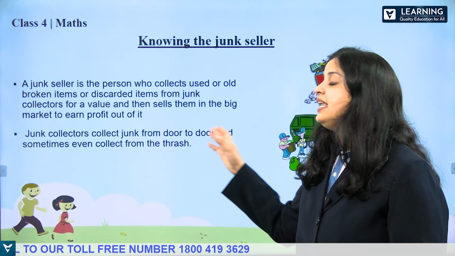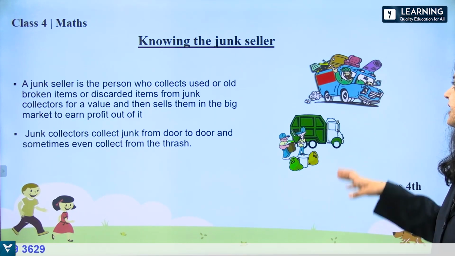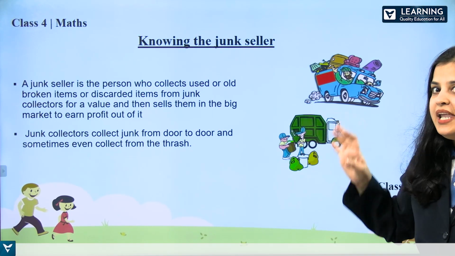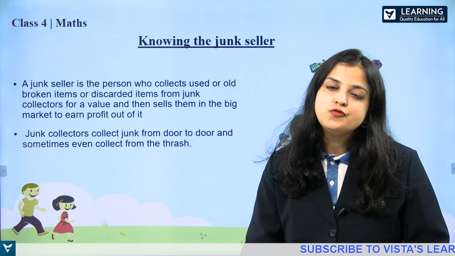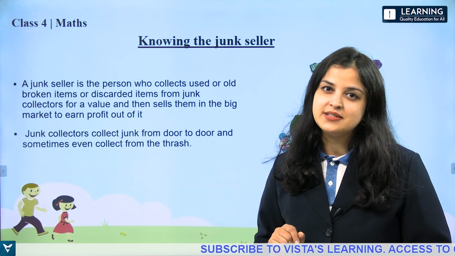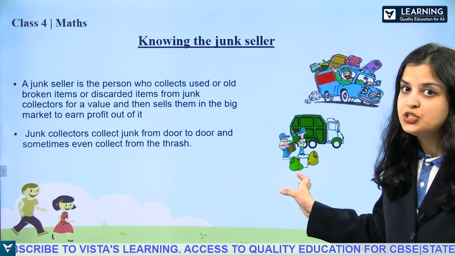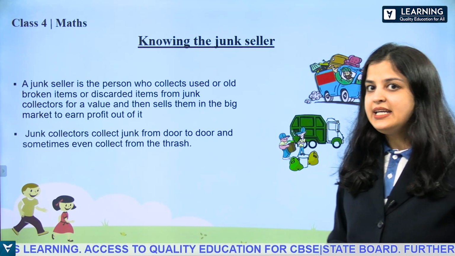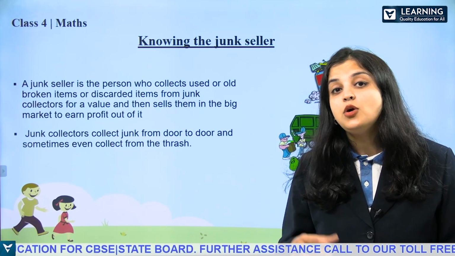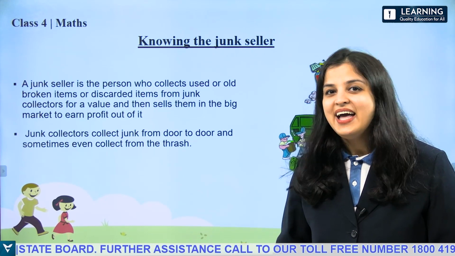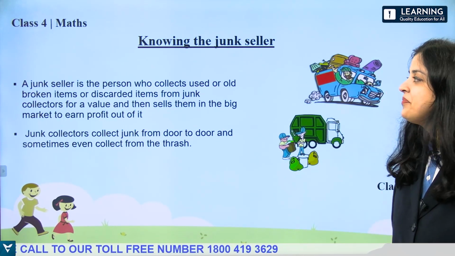What they do is collect junk from trash. Some junk collectors go door to door to collect old, broken items or trash which they think is useful and they can sell it to the junk sellers. Sometimes junk collectors collect junk from the trash. Where trash is collected, they go there, they dig out the trash and they find the things which are useful to them. And then they sell it for a value. So in this way they earn profit.